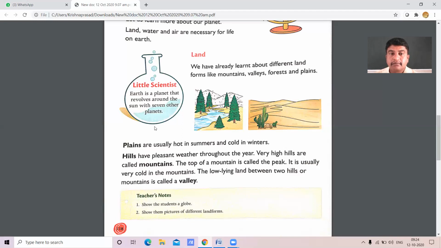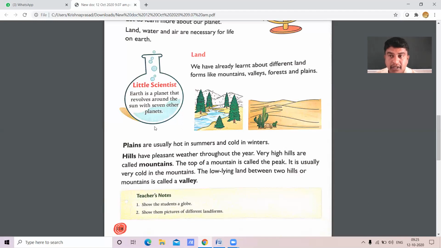If you go there, you will find some hills. Children, what is the condition of the hills? The hills are always pleasant. We like to go to hill stations, right? Yes, why? During summer, if we go to a hill station, it will be very pleasant, very cold. A pleasant wind will blow, right? Yes, hills have pleasant weather throughout the year.